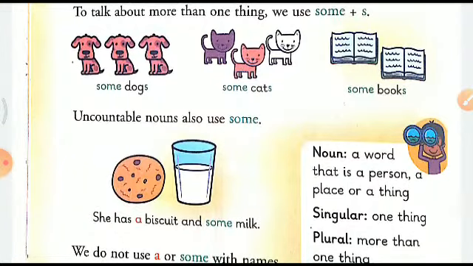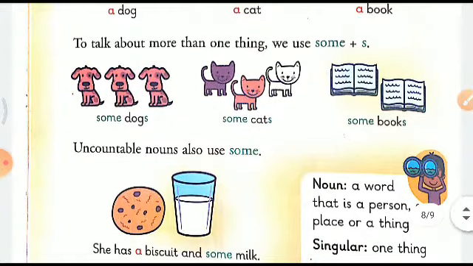Now there are some uncountable nouns also, right? Now in the above picture, see here a formula is given, some plus s. Now in the first picture there are dogs. There are more than one, so we will write some dogs, dog plus s, right?